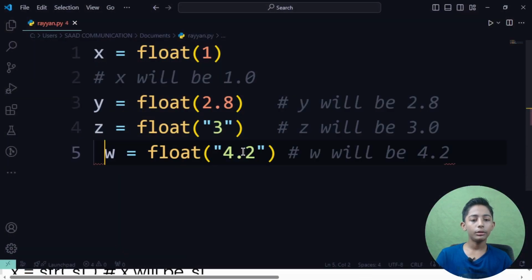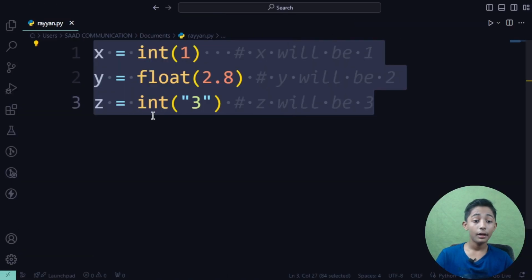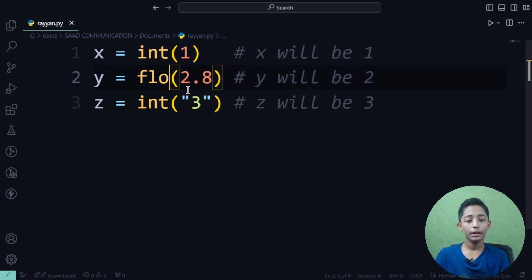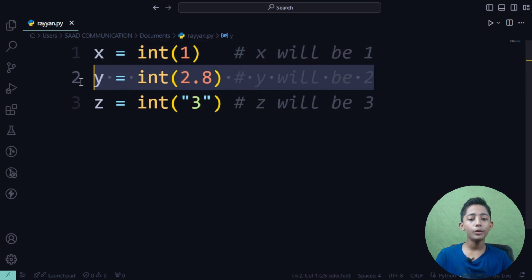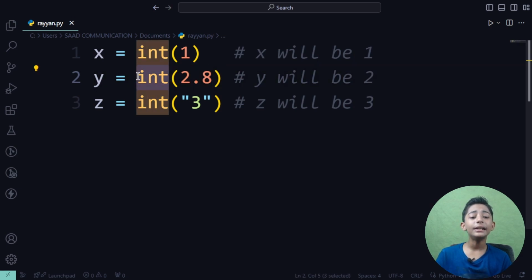Now first of all, let me explain the integer, because I know you do not understand the integer. Now, in this integer, I define like 1. In the first line it will be 1, and in the second line it will be 2. Why will it be 2? There is 2.8, but it has become 2. Why? Because I write it in int, and in the third line it will be 3.